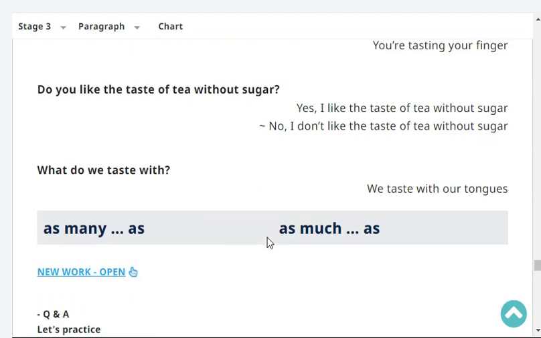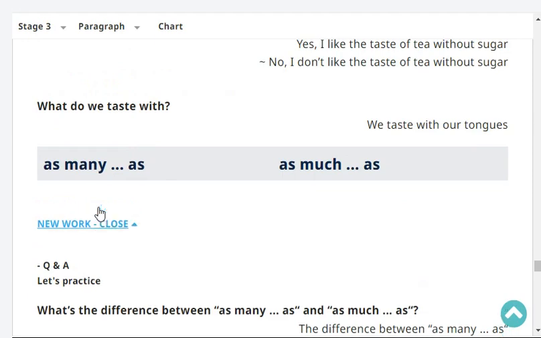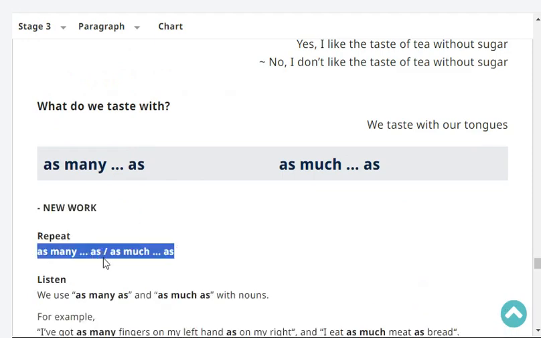What do we taste with? We taste with our tongues. Very good. Next, repeat as many as. As many as. As much as. Very good.